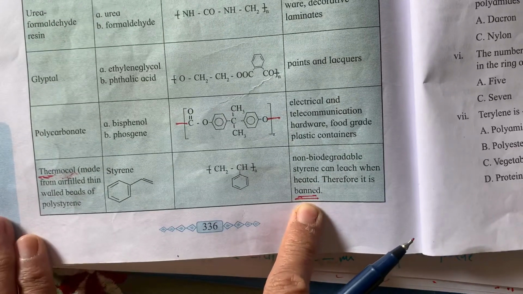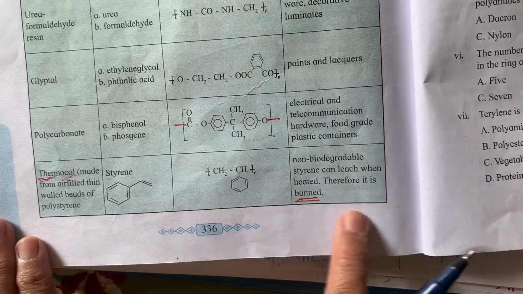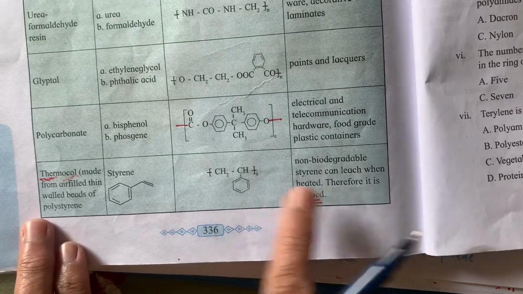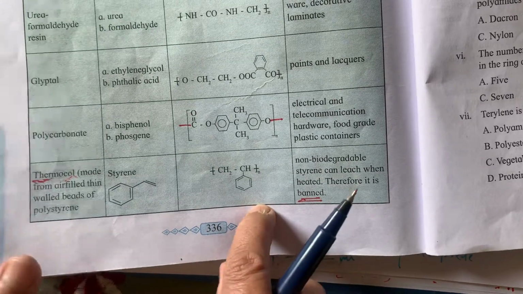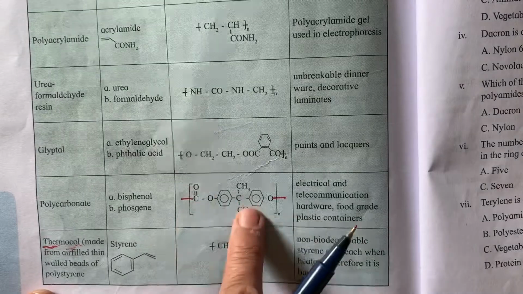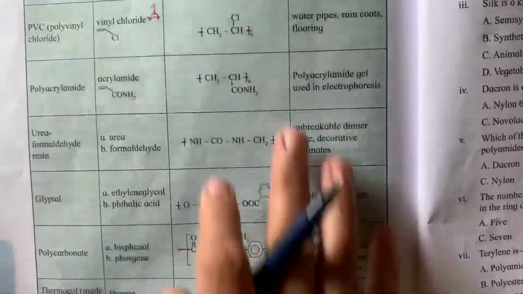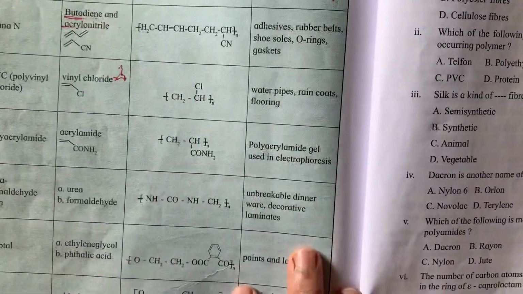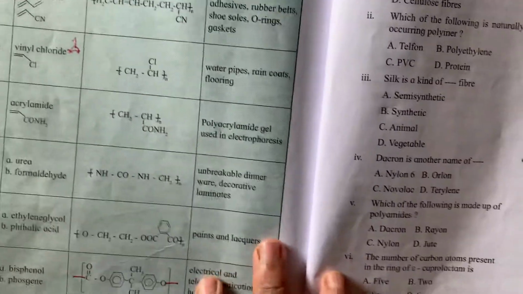See now, how many questions they can ask? They can ask MCQs, they can ask 2-line questions, they can ask structures, they can ask monomers, they can ask polymers. So this table is very important. So this is the end of our 15th chapter.